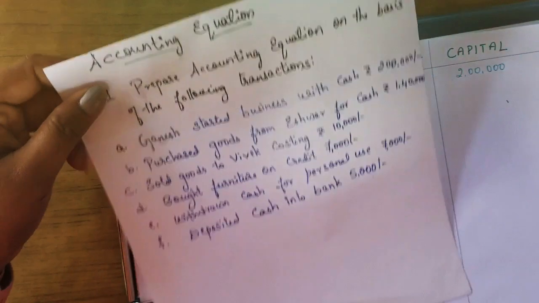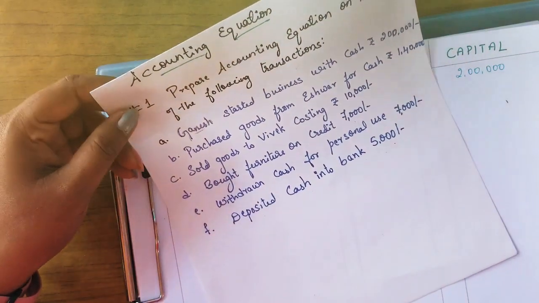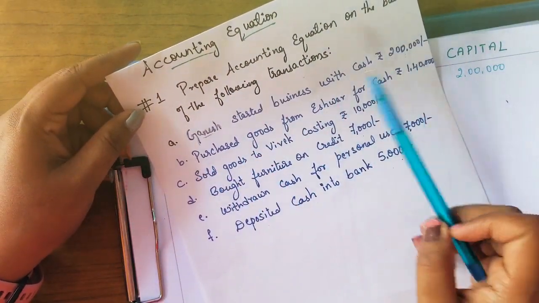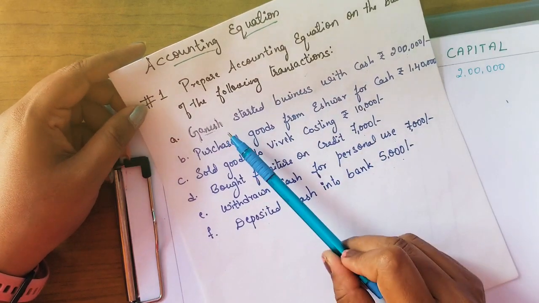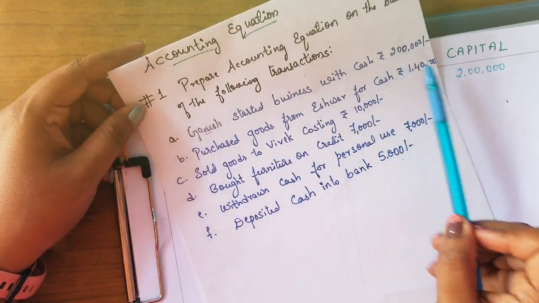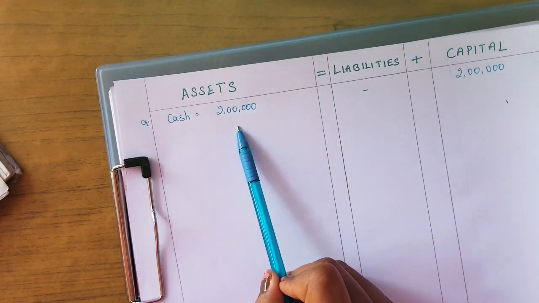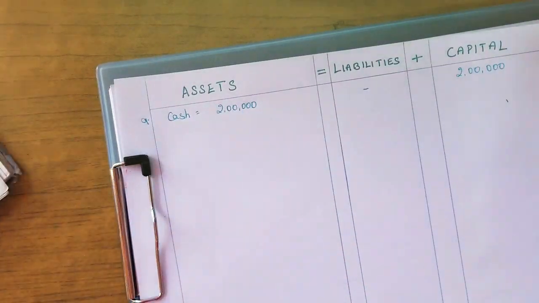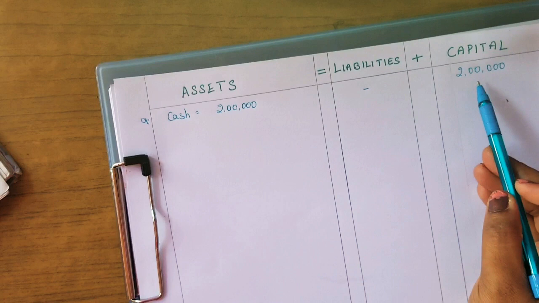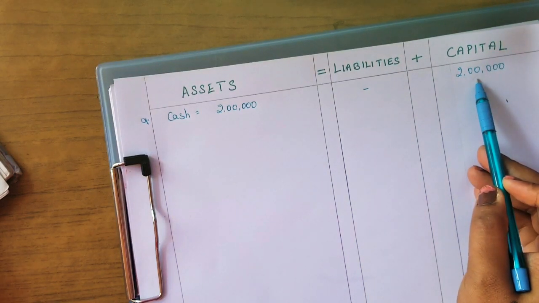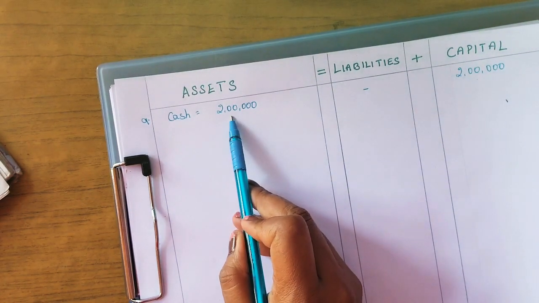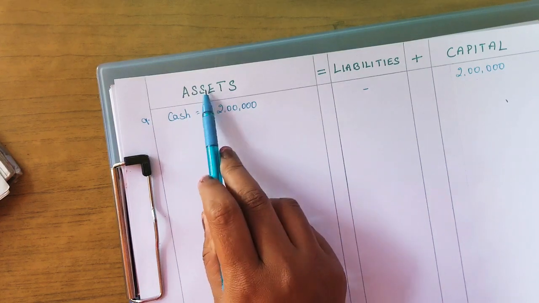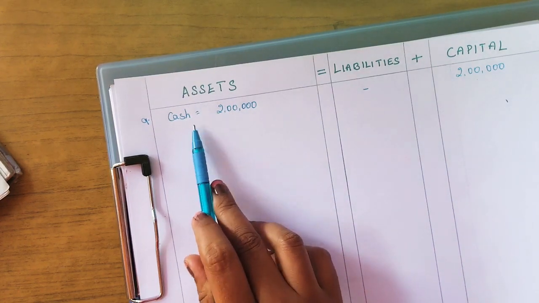We told you that in every transaction, two aspects are affected. Once Ganesh invests in the business, that capital of 2 lakhs increases the cash value of the business. The cash balance was 0. When no business was there, obviously there was no cash value. When he invested 2 lakhs in the business capital, the cash balance increased to 2 lakhs. Cash is an asset, so I am writing it under assets.